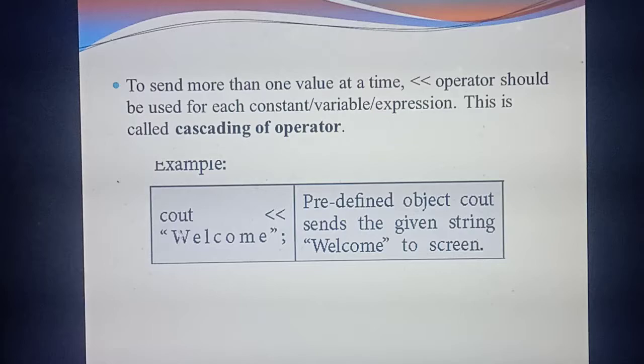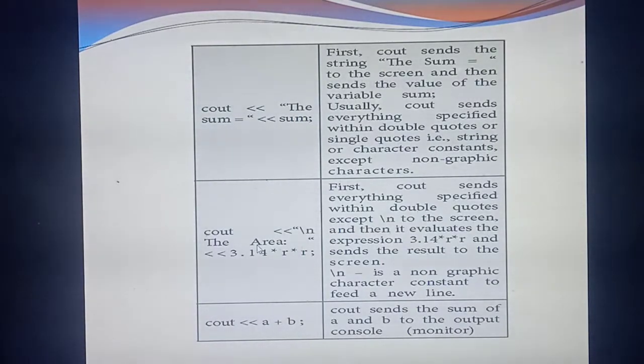First you should give the word cout, for output, then the greater than symbol. Inside, you should give any variable, constant, or expression. Here they are giving the word welcome. What you give inside the cout, you should mention within double quotes and end with a semicolon. So what things are there? First the predefined object cout, then the symbol, then the word welcome. Understand? So what output will you get? The word welcome.